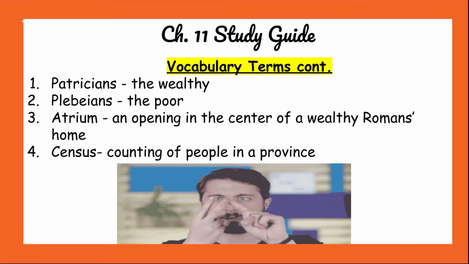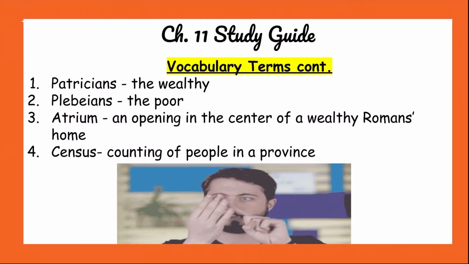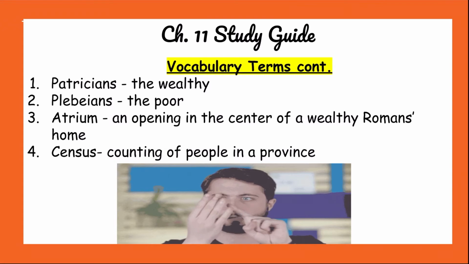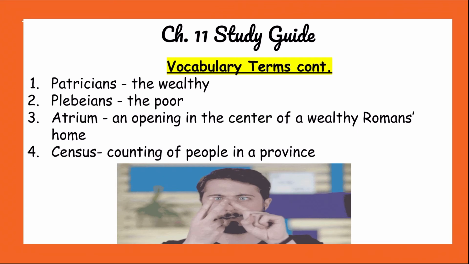Next we have the atrium. Remember, the atrium is that wide opening in the middle of really rich Roman homes. They had that big opening where the sun can shine in, and they had pools and worshiping altars. It was really cool looking, but they were only in wealthy Roman homes. Next we have the census. Census is the counting of people in a province, town, city, whatever you want to call it. And we still have census today.